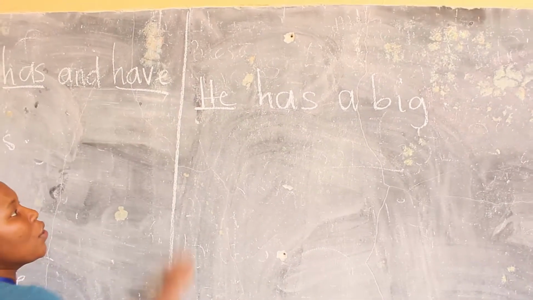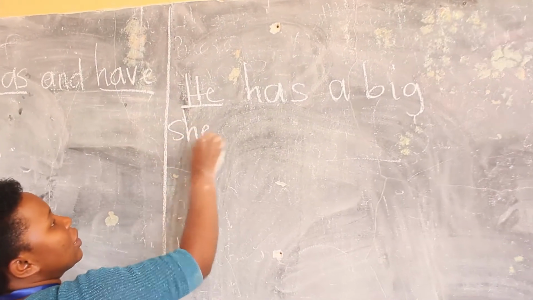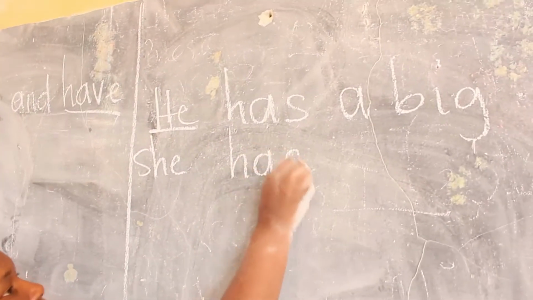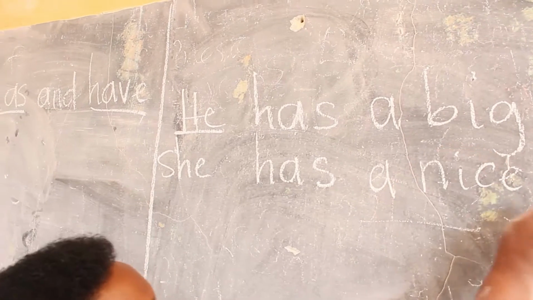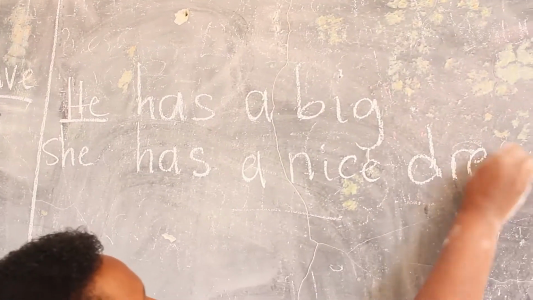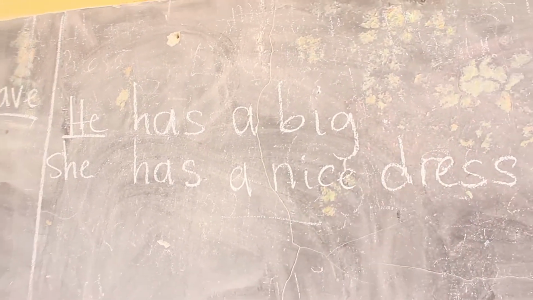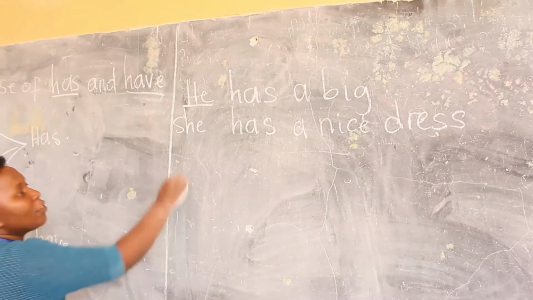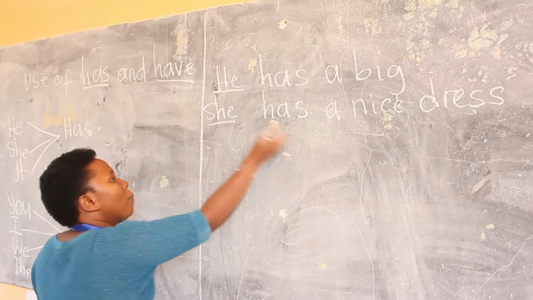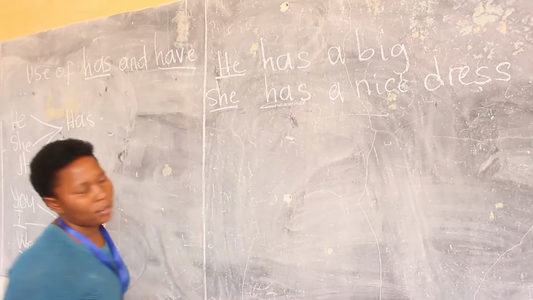We can say, she has a nice dress. That's another one. We have she here, that's why we are putting has.